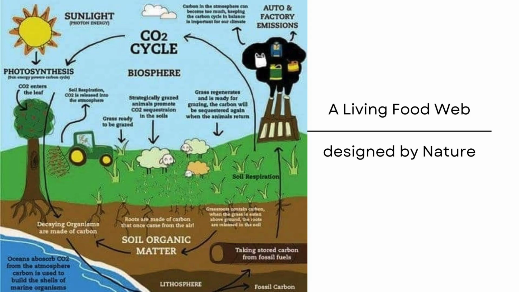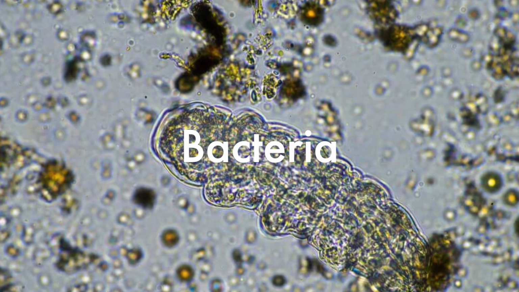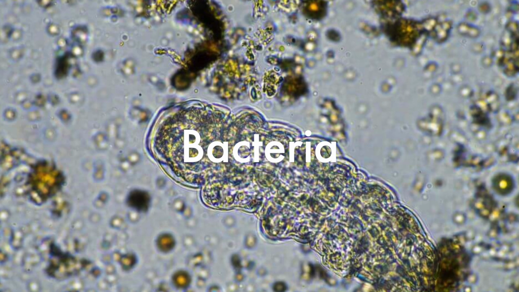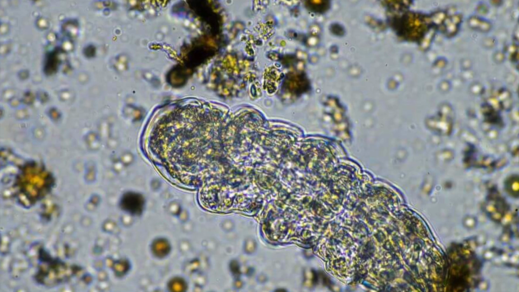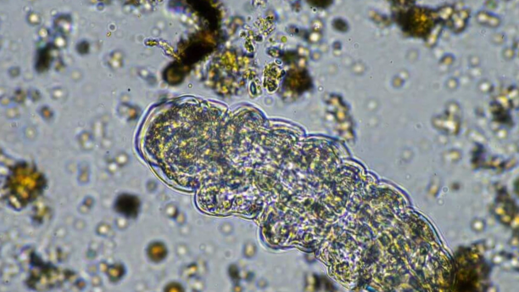Bacteria, the nutrient cycler. Bacteria are the most abundant organisms in soil, playing a critical role in decomposing organic matter and releasing nutrients like nitrogen, phosphorus, and potassium for plant uptake. They excel at breaking down simple carbon compounds like sugars and starches, making them readily available for plant growth.